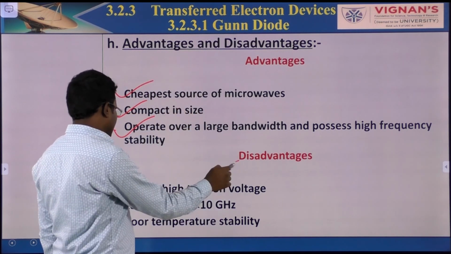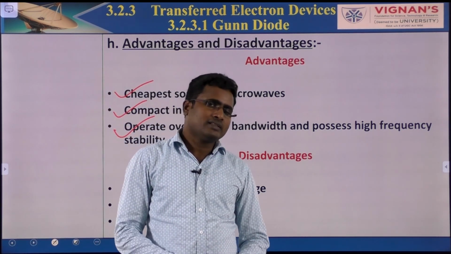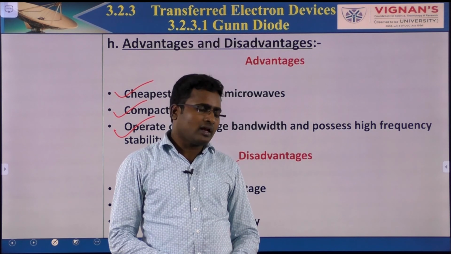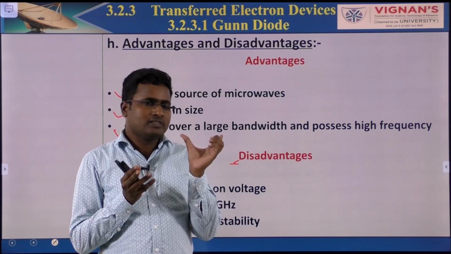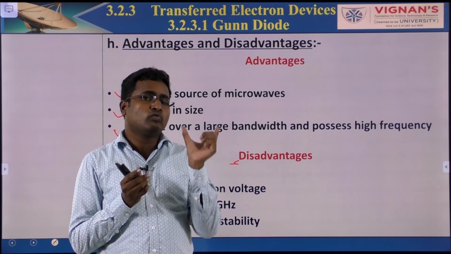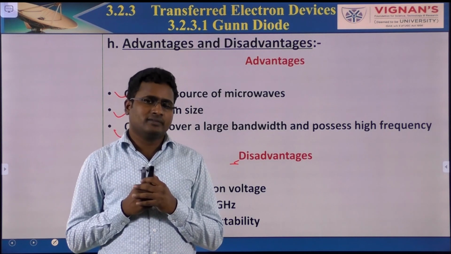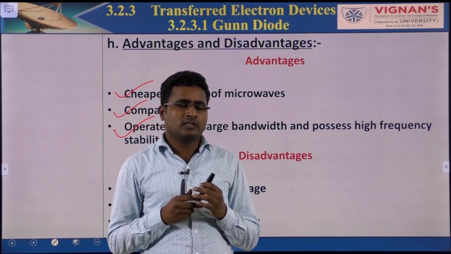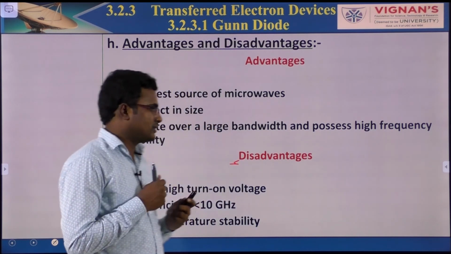Coming to disadvantages. We need a high turn on voltage. What is the high turn on voltage? The turn on voltage is equivalent to an electric field of 2000 to 4000 volts per centimeter. That much electric field is required. That is the turn on voltage, so we need more turn on voltage. That is the disadvantage.